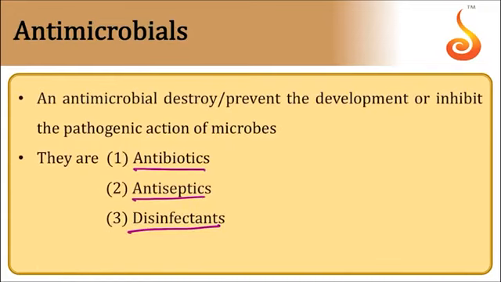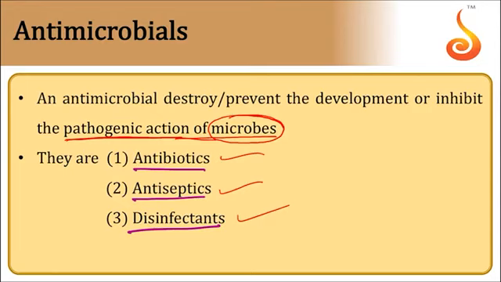Next, antimicrobials. An antimicrobial destroys or prevents the development or inhibits the pathogenic action of microbes. Drugs which work against microbes, microorganisms which lead to disease in the body, are called antimicrobials. So these are three types: antibiotics, antiseptics, disinfectants.